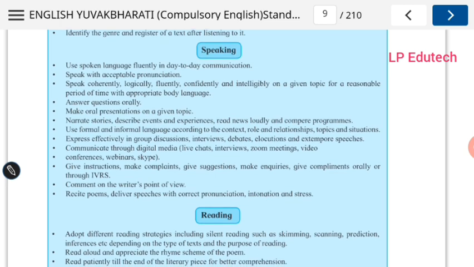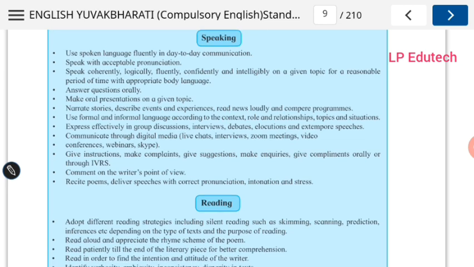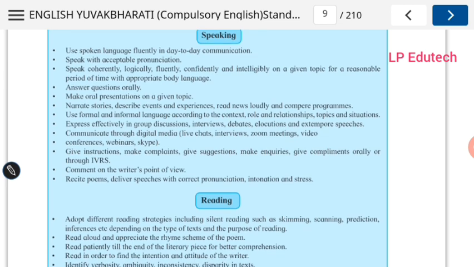Answer questions orally. Make oral presentations on a given topic. Even group discussion today is also most important for anywhere, that is for getting a job. It is one of the criteria, group discussion. Express effectively in group discussions, interviews, debates, elocution, and extempore speeches. That is what is expected.